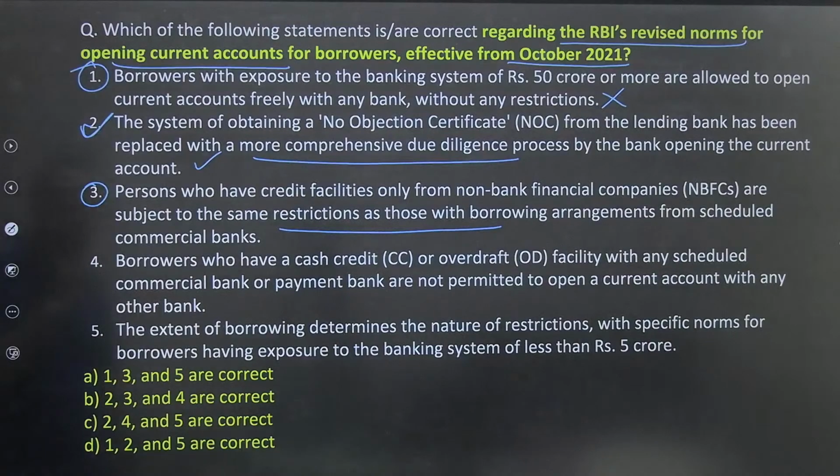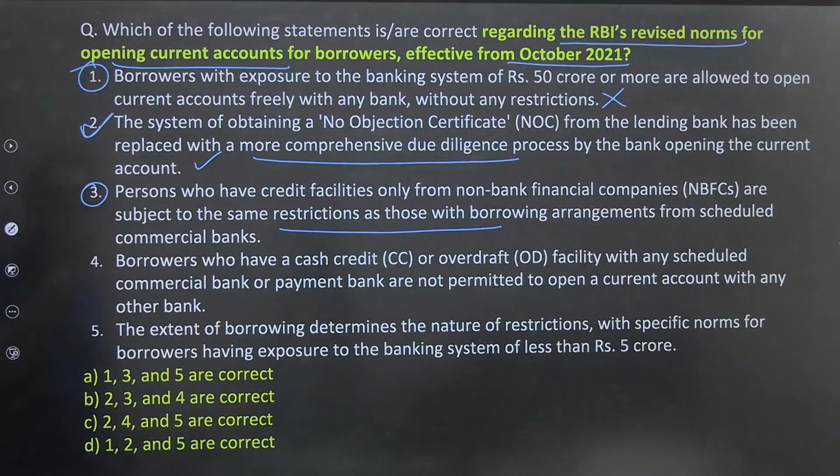This is wrong actually. The extent of borrowing determines the nature of restrictions, with specific norms. Borrowers having exposure to the banking system of less than 5 crores can open it.